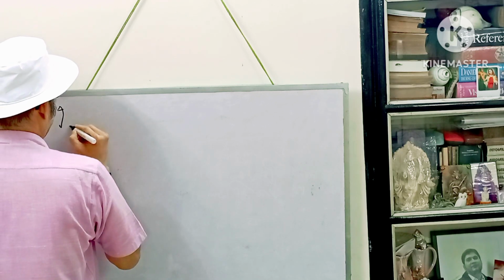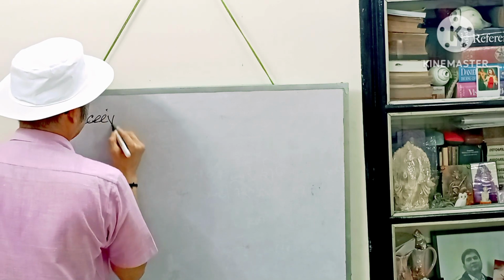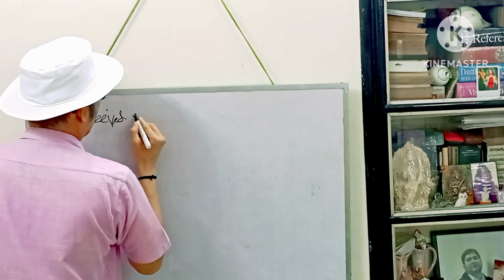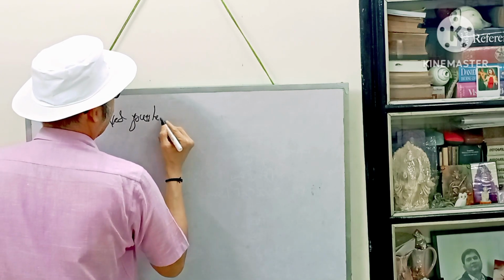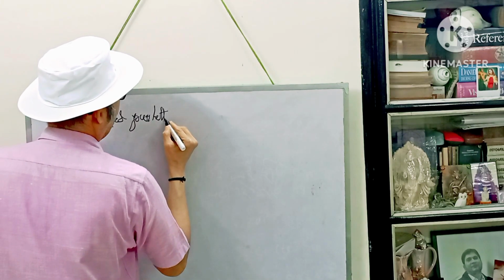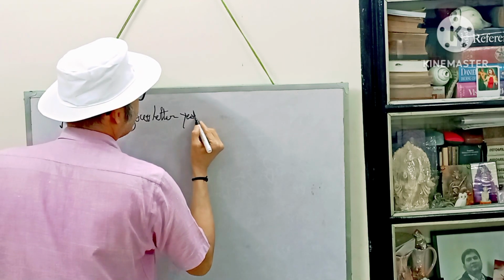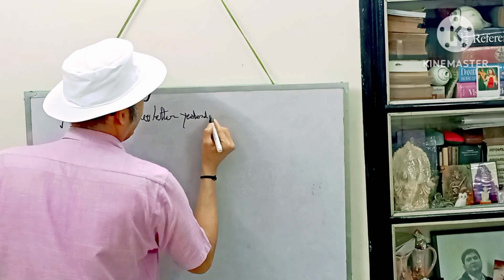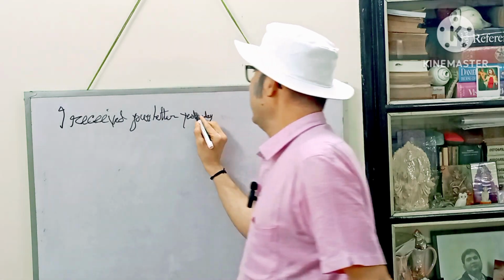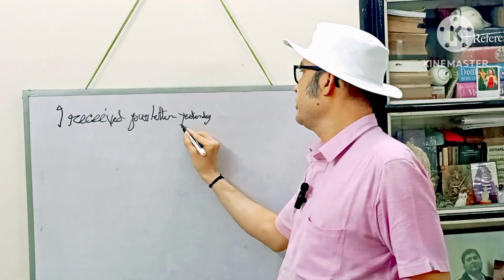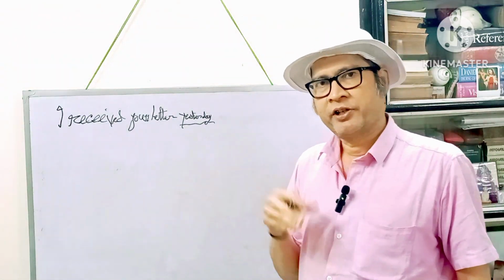I received your letter yesterday. So it is quite clear, as this word yesterday is used, that we are talking about some incident that took place in the past.